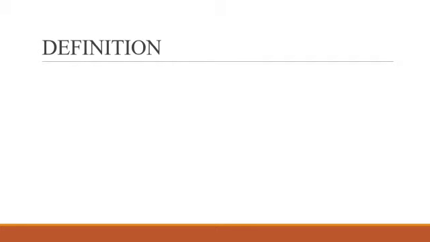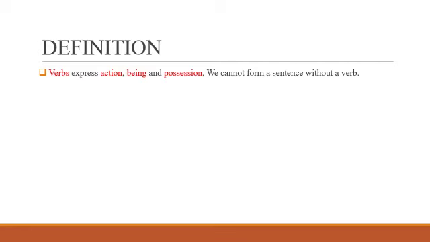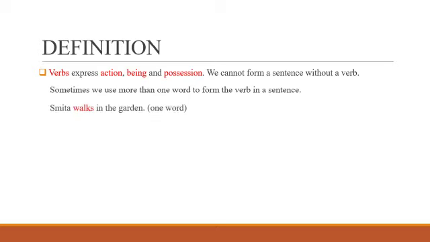Let us see the definition. Verbs express action, being, and position. We cannot form a sentence without a verb. Sometimes we use more than one word to form the verb in a sentence.